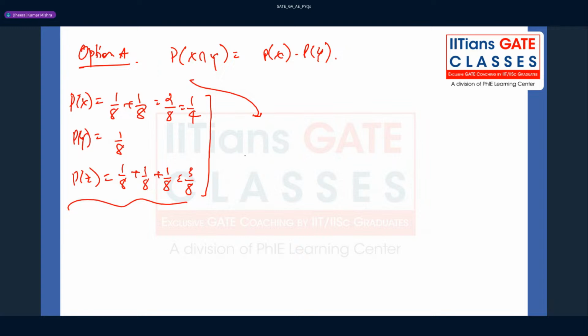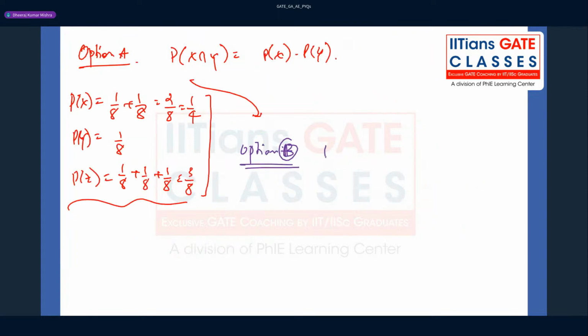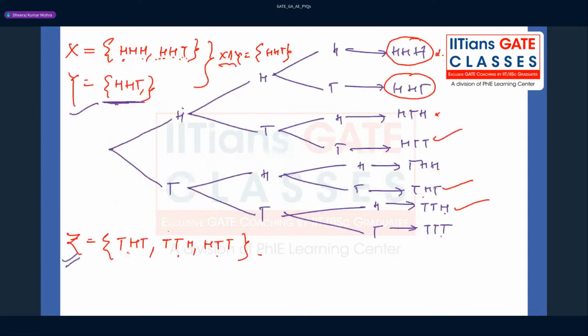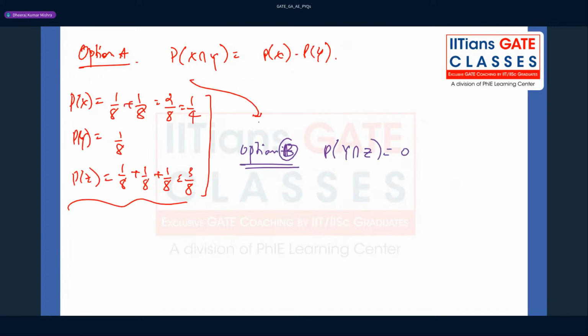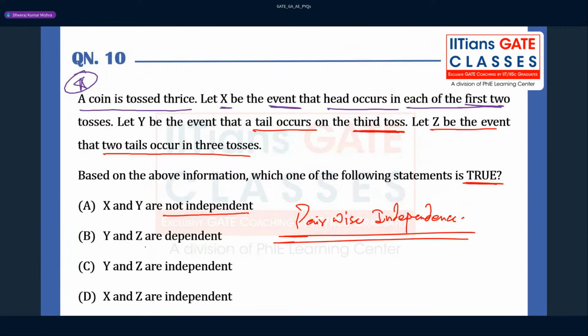Option second, let us take option B. Nothing is common, so probability of y intersection z is going to be 0, and the product is not equal to that. So they are saying that y and z are dependent, because if they are not independent, they will be dependent, right?